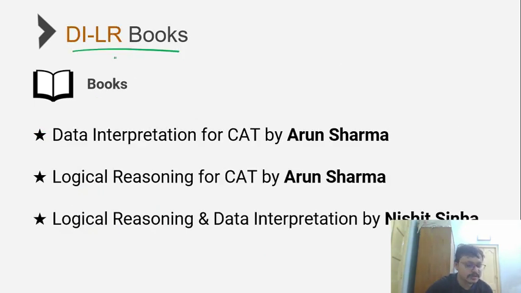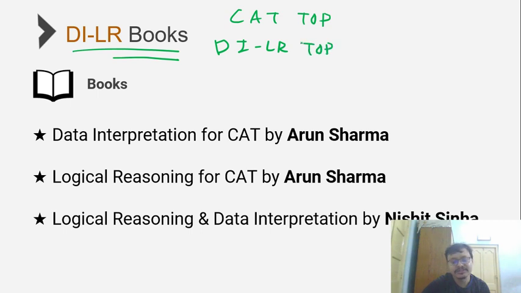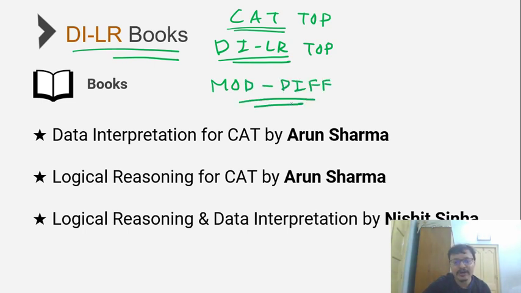So next we'll move on to the make or break section in CAT, which is the DILR section. Why is this make or break? If you look at CAT toppers over the years, they've mostly been DILR sectional toppers as well. And in fact, the biggest success story as part of my CAT topper experience was the fact that I was a DILR topper as well. Because this is the section wherein the difference in marks is the highest between aspirants, because the DILR section is a challenging section, which across the last 5 years has usually been of moderate to difficult level of difficulty.